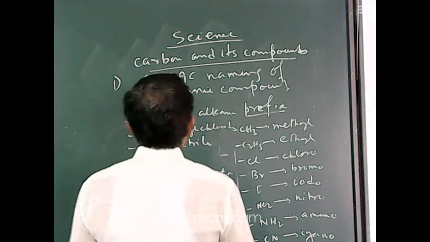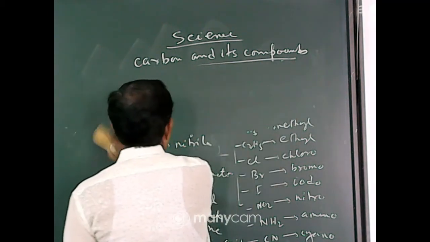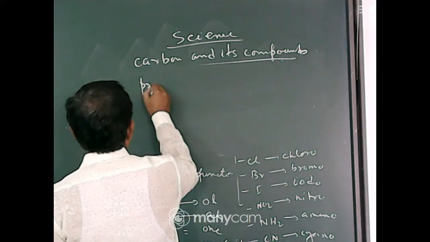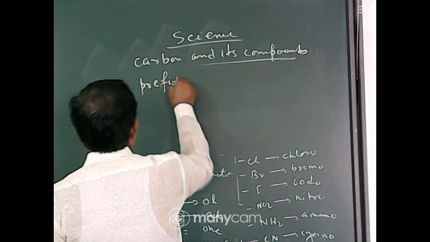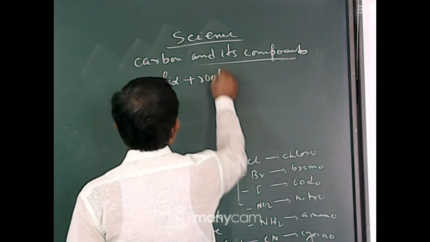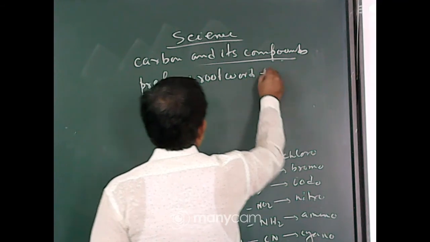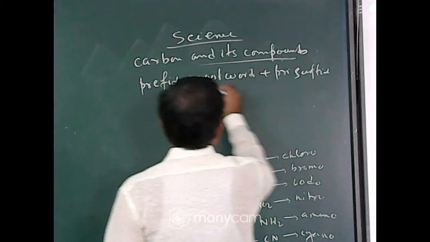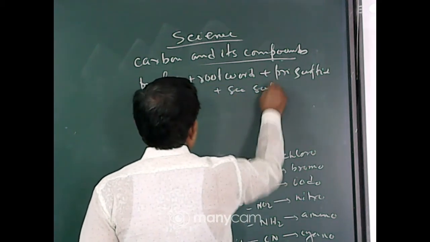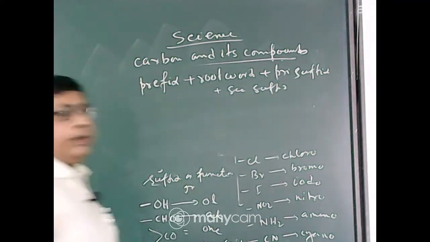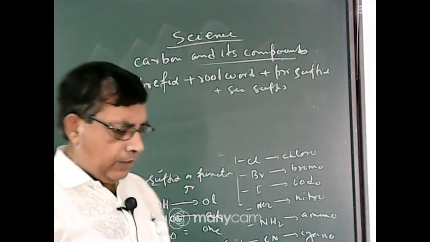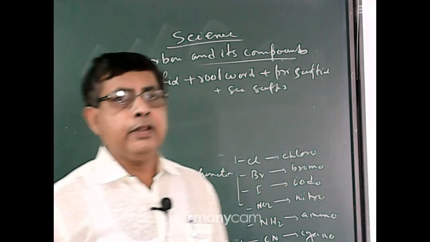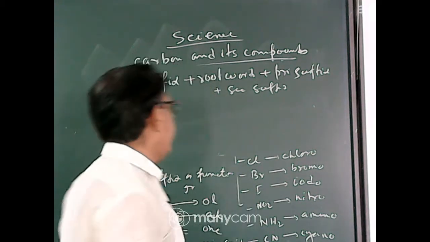Then you know, how do we write the IUPAC naming of a compound? First you write prefix, this is the order of writing. First you write prefix, then you write root word, then you write primary suffix, and then secondary suffix. This is the order of writing of an organic compound. First you write the prefix, that is side chain, then root word, then primary suffix, and then secondary suffix.